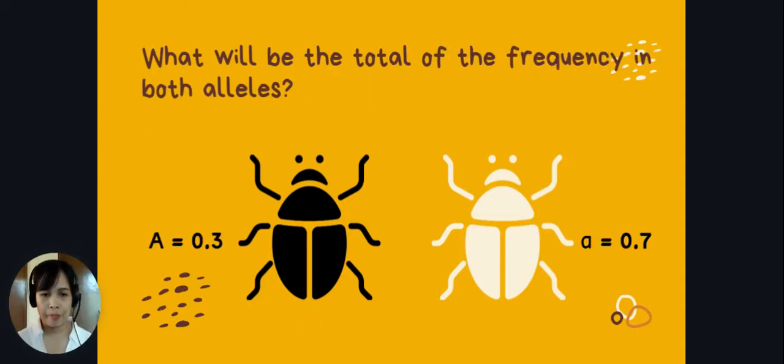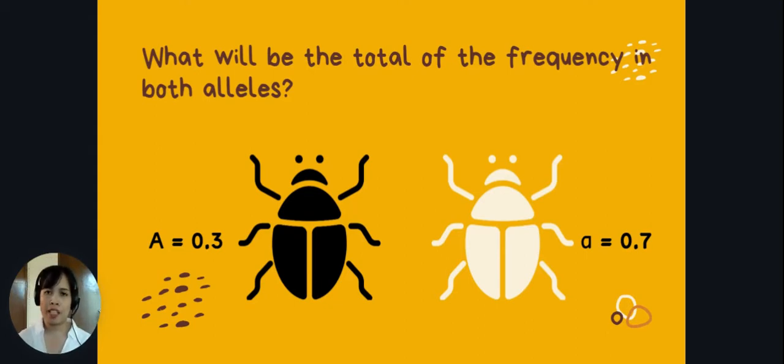Now, in the population, suppose that the capital A allele has a frequency of 0.3, while the small a allele has a frequency of 0.7. So we can assign that the allele frequency for the dominant allele A will be 0.3.